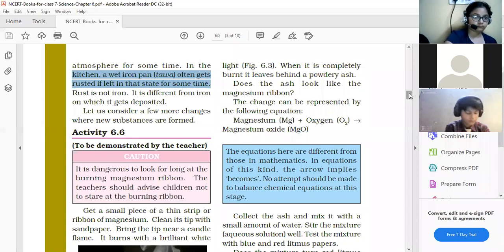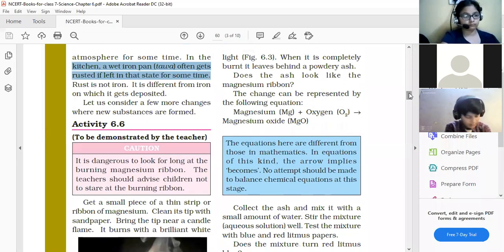Okay, thank you. Activities. Mute yourself now. So, children, one activity we have done, that is the rusting of iron. This is one example of chemical change. Let's see more examples of chemical change.